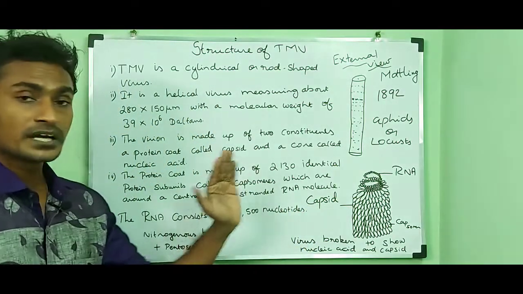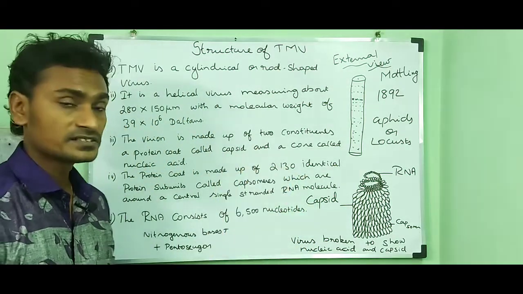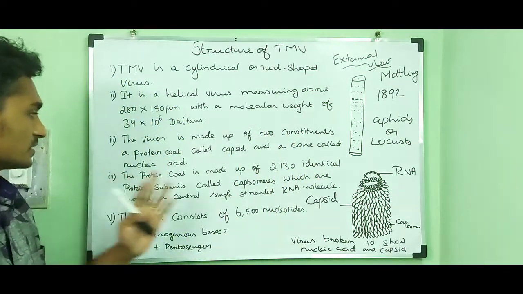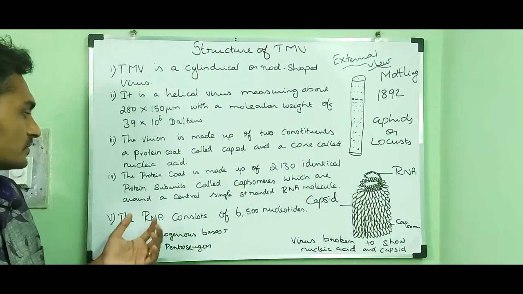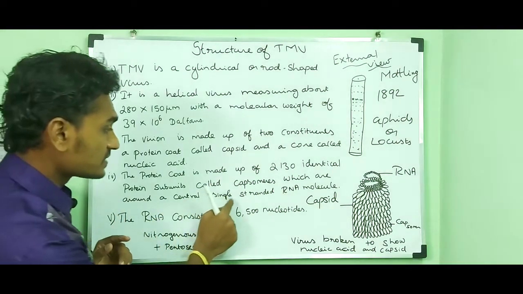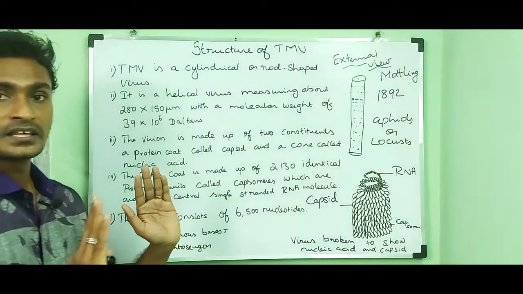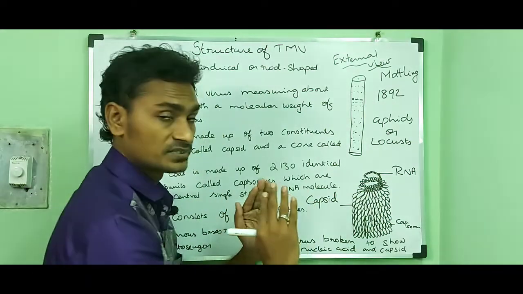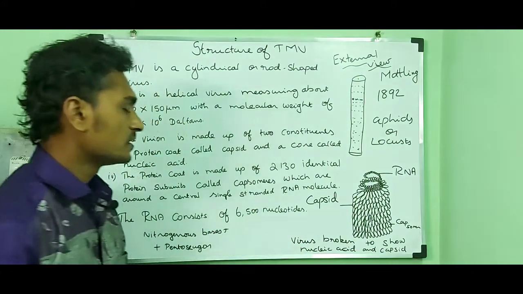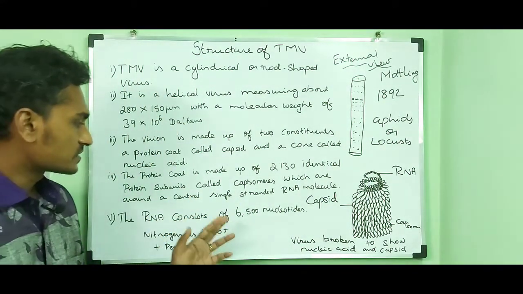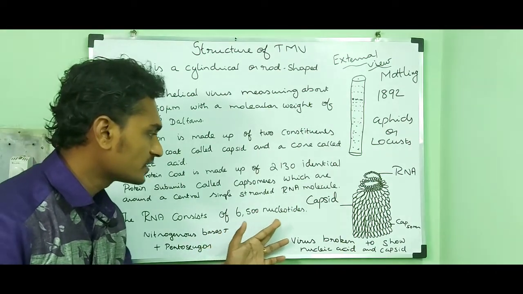So how many capsomeres are present in the TMV virus? 2130 identical capsomeres, and they are around a central single stranded RNA molecule. Then the RNA consists of 6500 nucleotides.